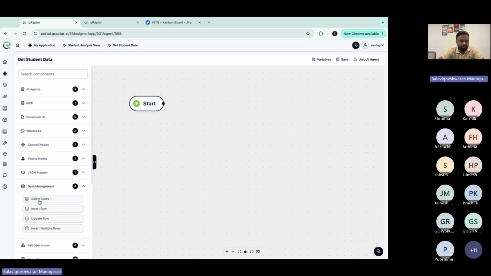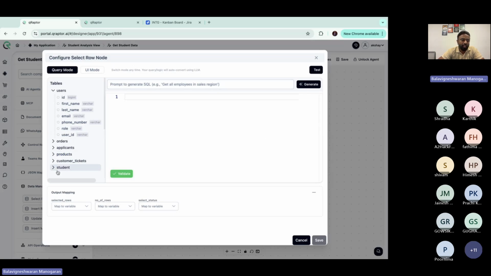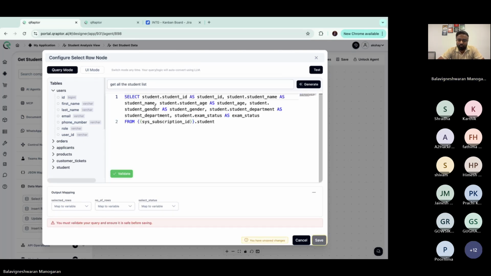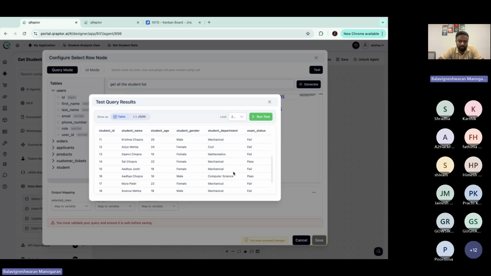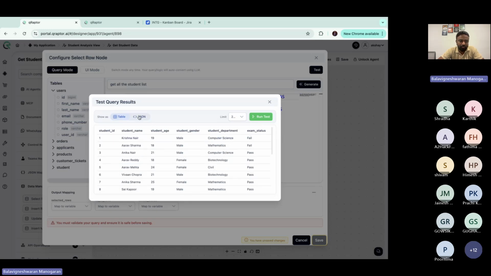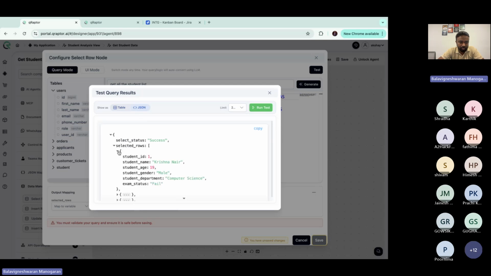Now to fetch it, I'm going to use select rows. Okay. So in select rows, what is that we will be doing? So we already have the student table. We can generate the query. So I'll tell it, get all the student list, and then generate. So this ideally should generate a query for me. It got generated. Let me first test it. Yes, it is getting me the data, which is also available in the form of JSON like this. So this is how I'm getting the data from this query.